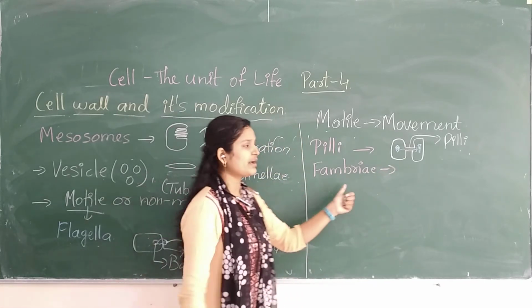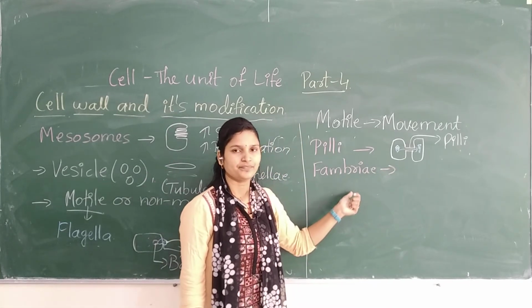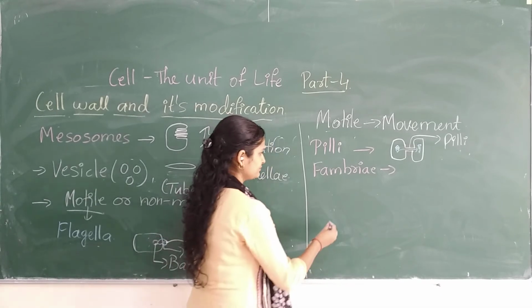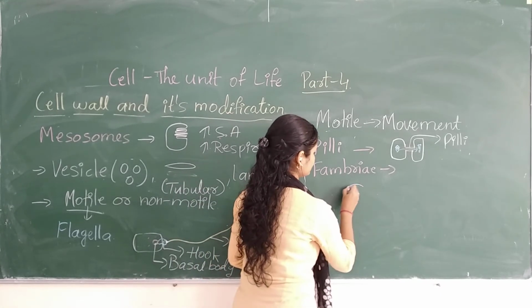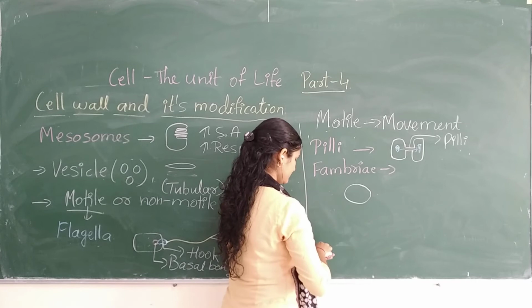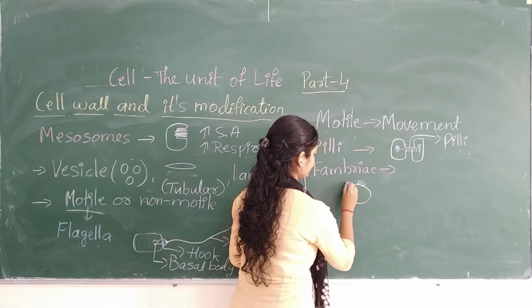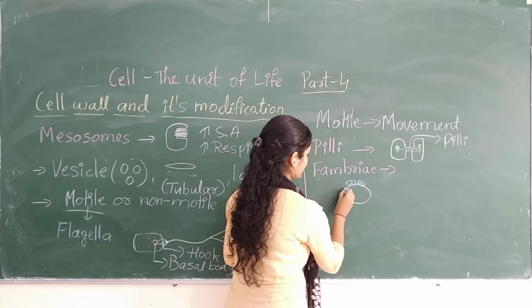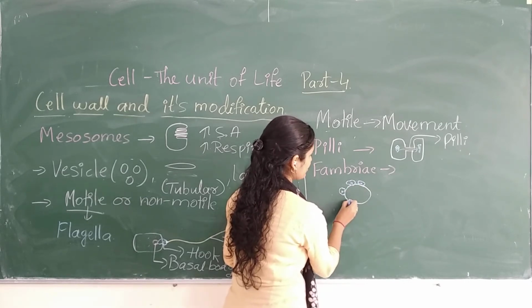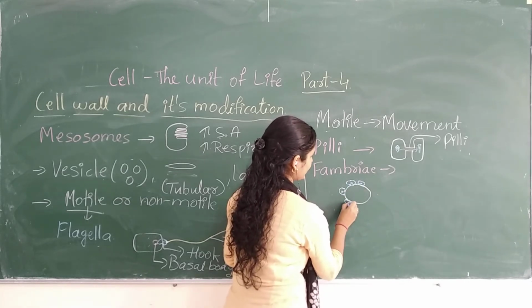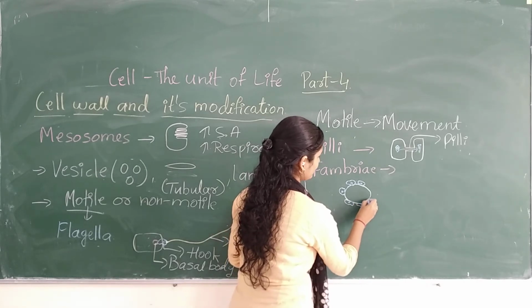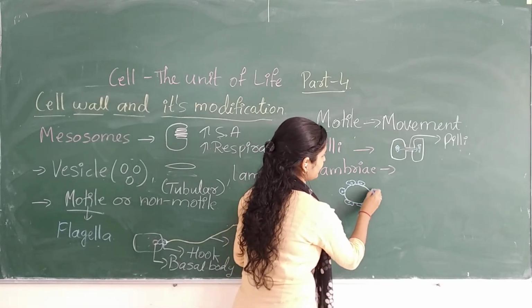So what do you mean by Fimbriae? This is an extension of the plasma membrane only, which is helpful in attachment.